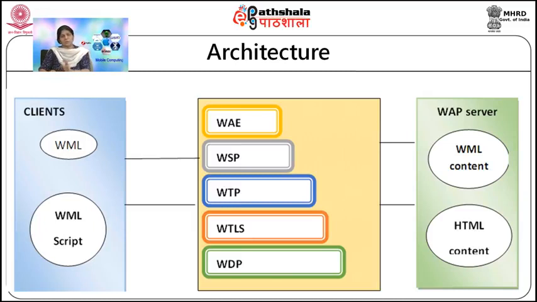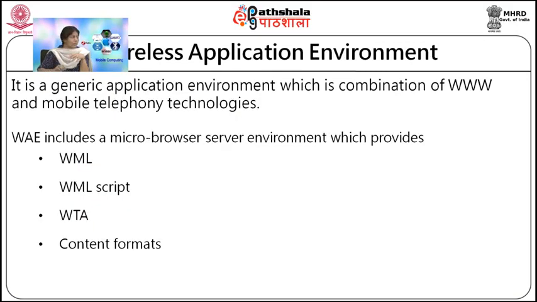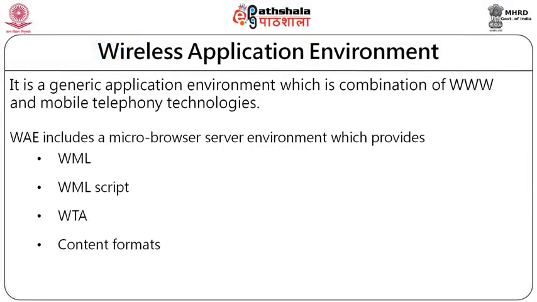So if we talk about this particular structure, we can see that the client is on one side, the server is on some other side, and in between there are these protocol layers which are working. So this is the architecture of WAP. Now we talk about all the layers one by one.